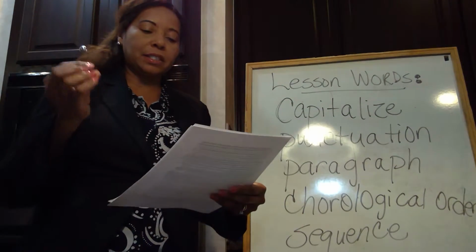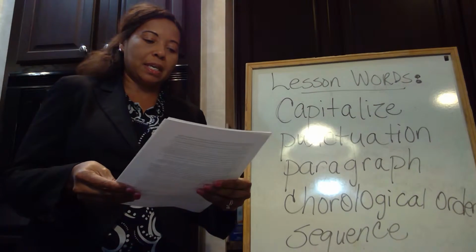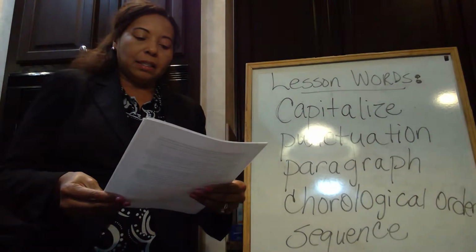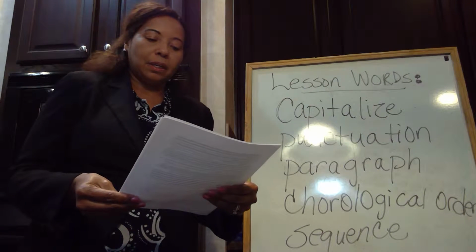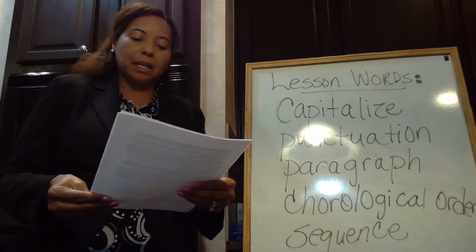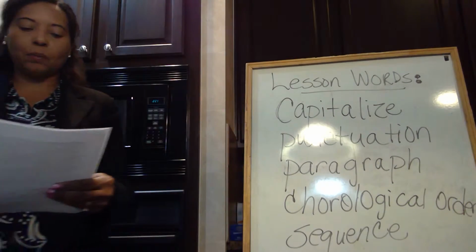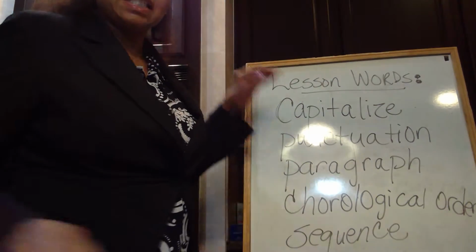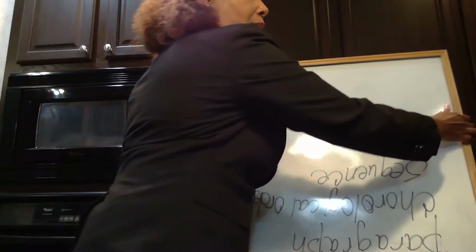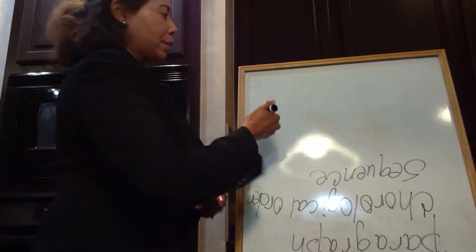Okay, students, I want to give you a sentence, and I want you to tell me what's missing out of this sentence. Tom, can anyone tell me what's missing? Tom is going to the movies tomorrow. What is missing from that sentence? That is correct. Tom should have been a capital letter.